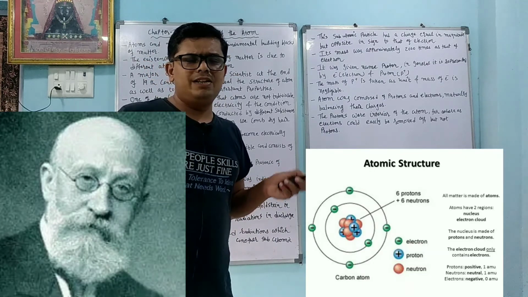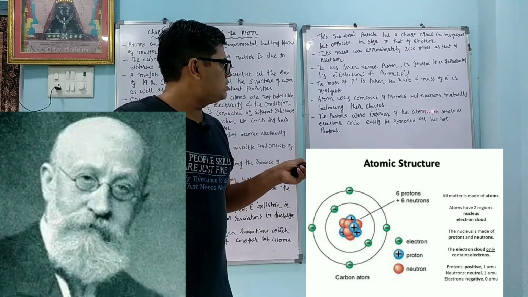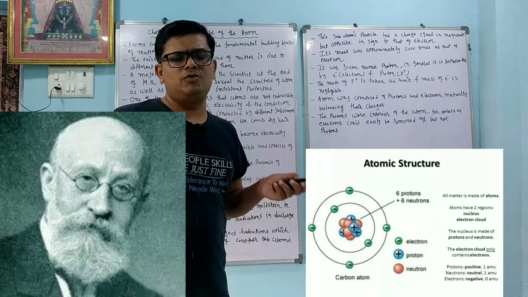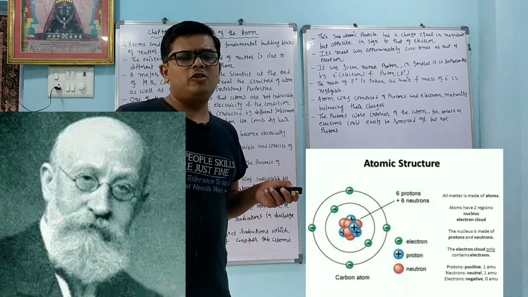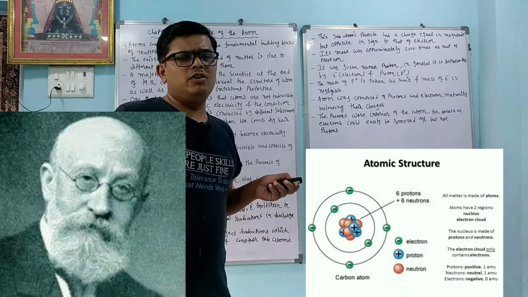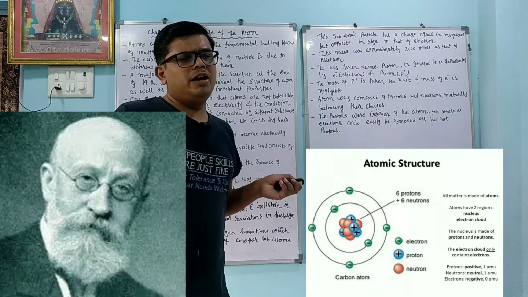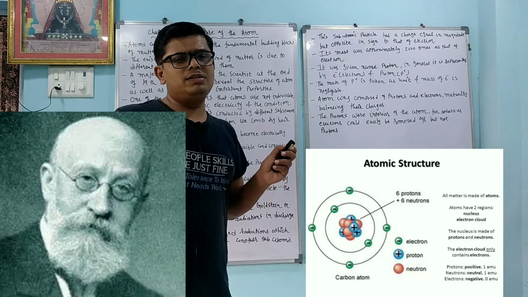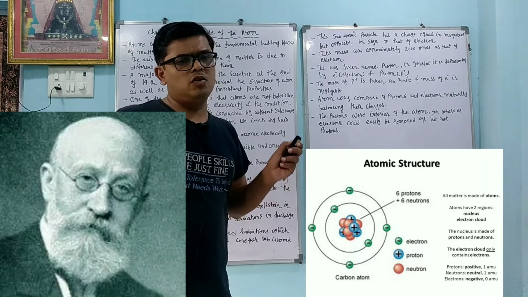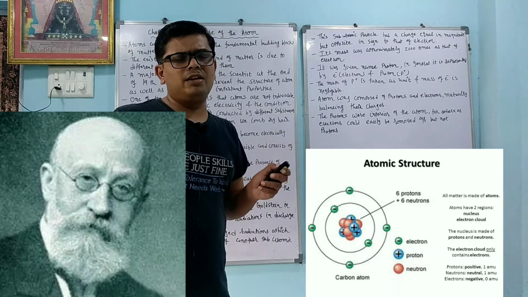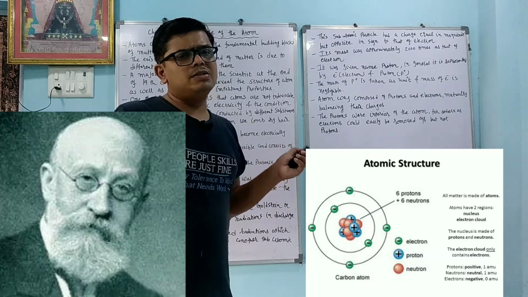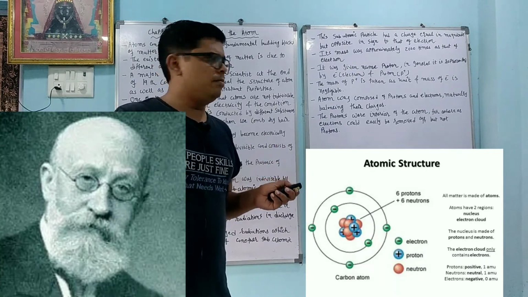The nucleus is present at the center, but electrons we can remove by several chemical reactions because electrons revolve around the nucleus. The path on which the electron revolves around the nucleus is called the orbit, and the sub part of the orbit is called the orbital. Like you are living in one society, that is the orbit, but the particular flat number is what? Orbital. In the same way, in the orbit the sub part is present, that is called the orbital.